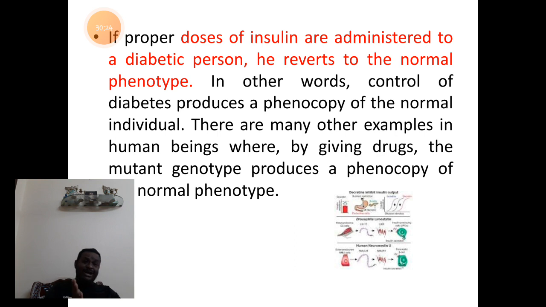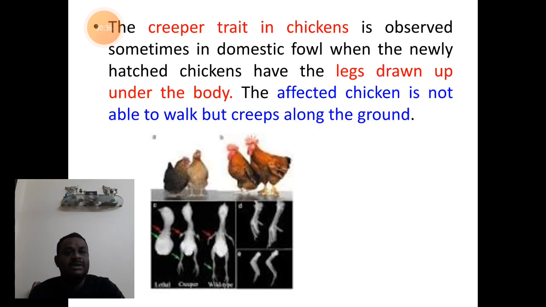So normal individuals are already there. These diabetic individuals, due to the chemicals of insulin, are behaving normal. So both are called phenocopies. Similarly, we have the example of the creeper trait in chickens.